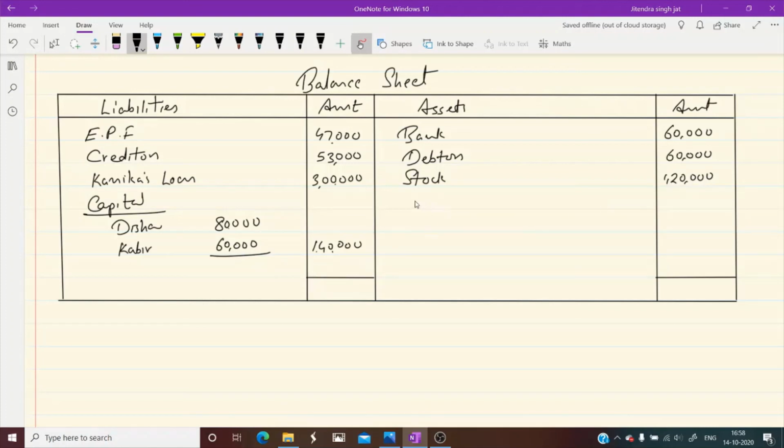And then one more point is given in the balance sheet, that is fixed assets. And fixed asset is 3 lakh. So let us do the total. Total of liability side is 5,40,000, and total of asset side is also 5,40,000.